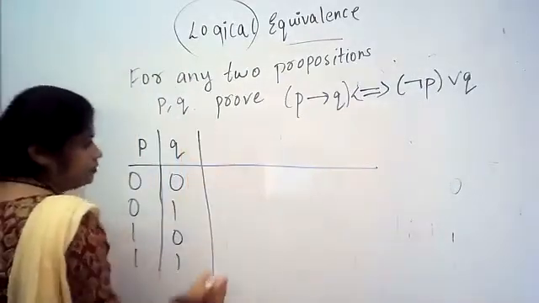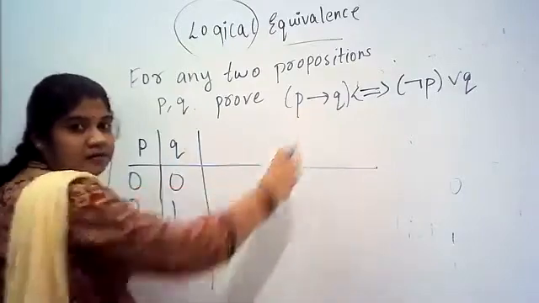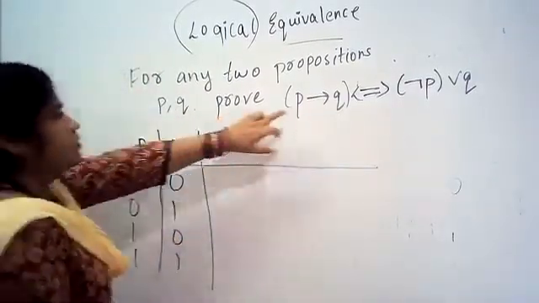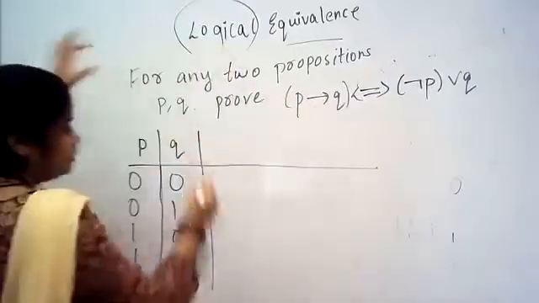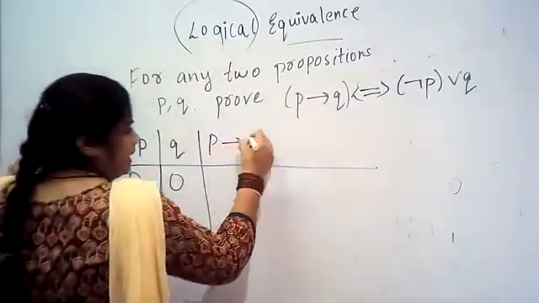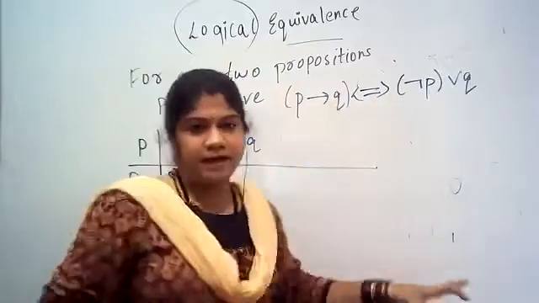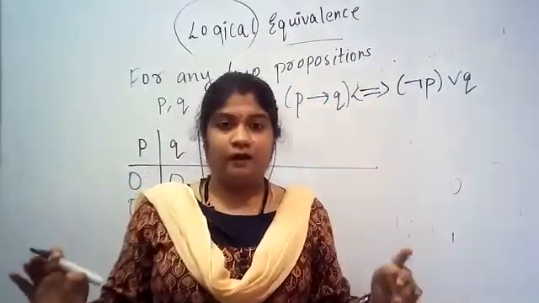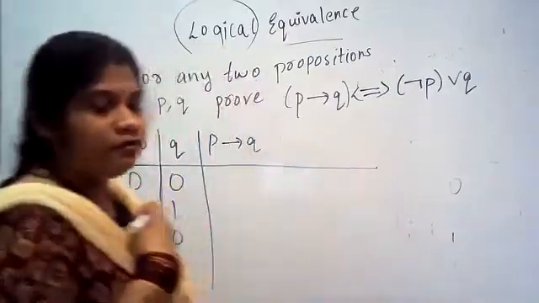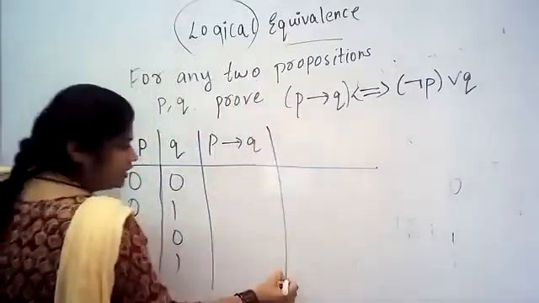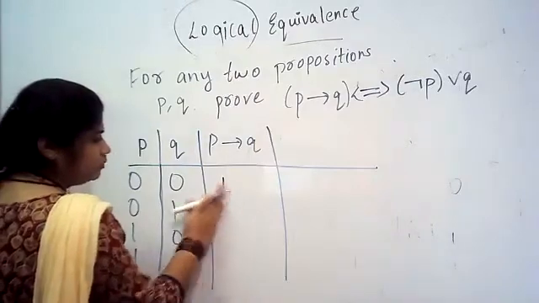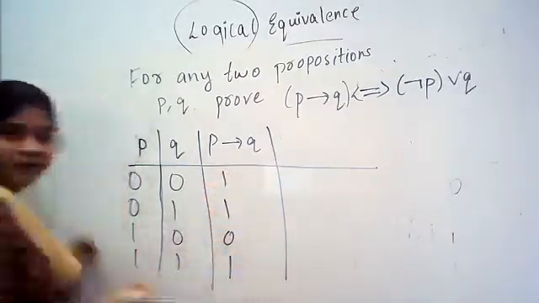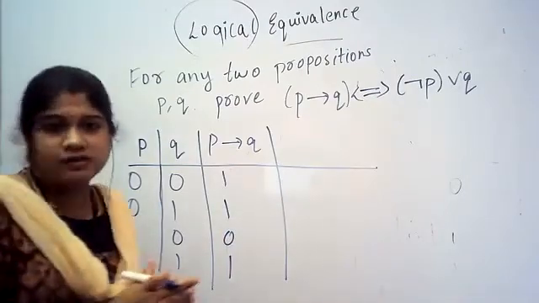Next, I'll solve P conditional Q directly. I will not do a separate one. Later I will club the truth table and check whether it is equivalent or not. Okay, fine. Now what is P conditional Q? Directly I'll write 1 1 0 1. P conditional Q is 1 1 0 1.